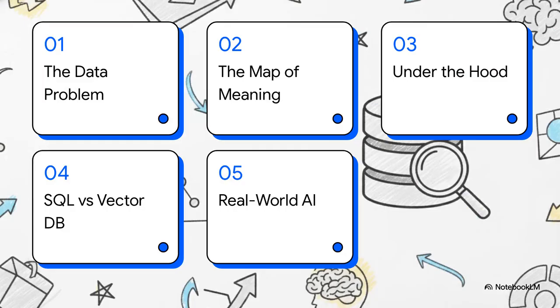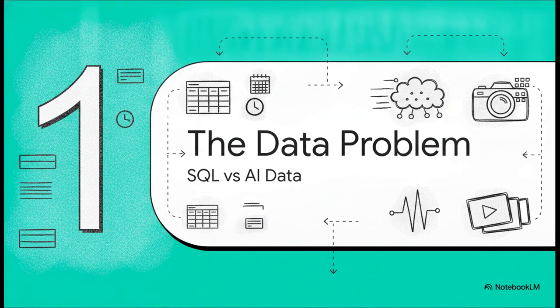So here is our roadmap for today. We're going to cover the unstructured data problem, explore the map of meaning, peek under the hood, do a quick traditional versus vector database showdown, and wrap up with some real-world AI use cases. Let's get to it. Part 1.